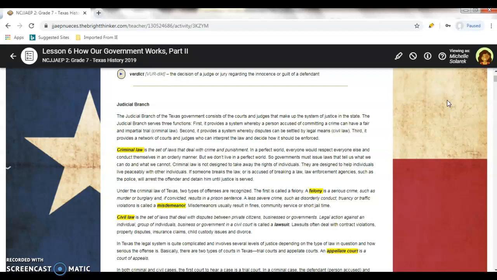A recommendation, please: I wouldn't even consider any of those, so please don't even consider it. Even though a misdemeanor is a less violent offense, it is still going to be on your record, so please do not do these. Civil law is a set of laws that deal with disputes between private citizens, businesses, or government. These are legal actions that an individual or groups of individuals can bring in a civil court, which is also called a lawsuit.